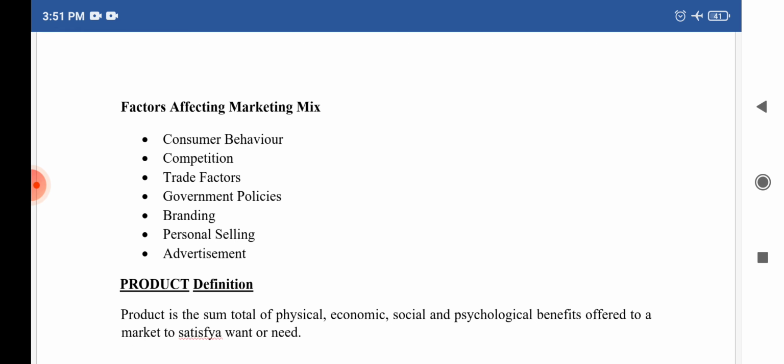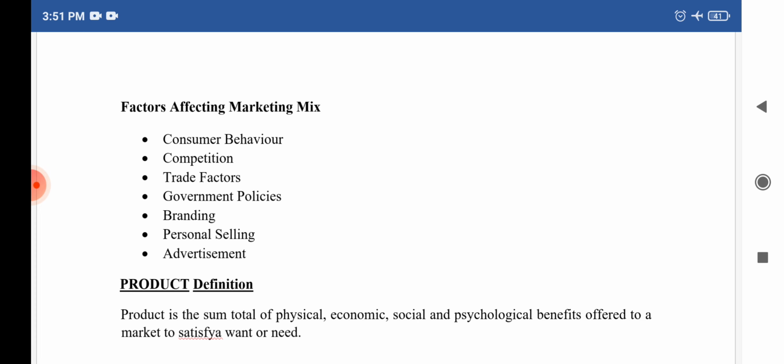The next one is trade factors. These factors are channels of distribution, trade practices, motives and service provided by the intermediaries. Next one, government policies. Government policies relating to direct and indirect taxes and foreign exchange are to be considered in preparing the marketing mix. Along with this, there are many government policies which may have an impact on marketing activities. So before we prepare the marketing mix, we need to take the government policies into consideration.